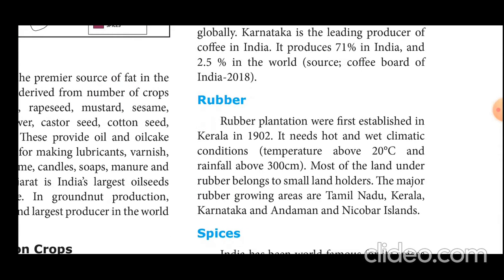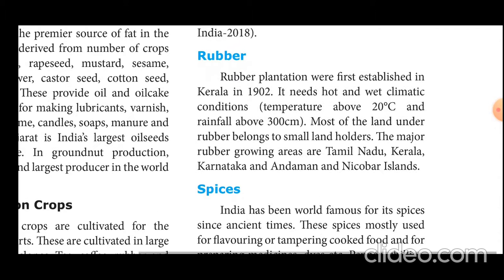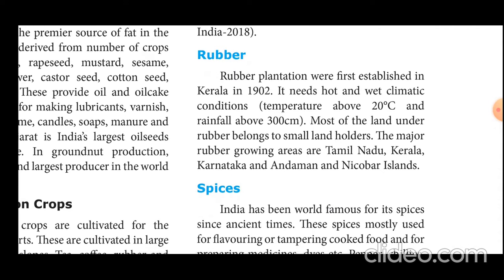Rubber. Rubber is a plantation crop. The rubber plantation was first established in Kerala in 1902. It needs hot and wet climatic conditions, with a temperature of about 20 degrees Celsius.